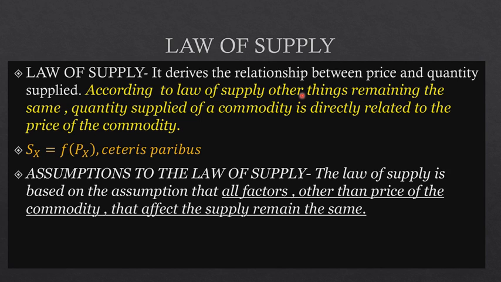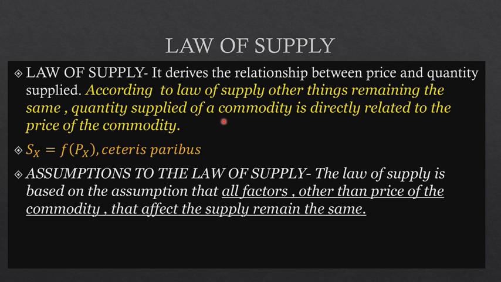That means there is no change in the price of the related good, there are no new technology changes, there is no increase in your cost of production, and there is no government policy or new excise taxes imposed on your good. That means none of these things is increasing your cost of production. In that case, the quantity supplied of a commodity is directly related to your price. That means if there is an increase in price, the quantity that you're supplying will also increase.